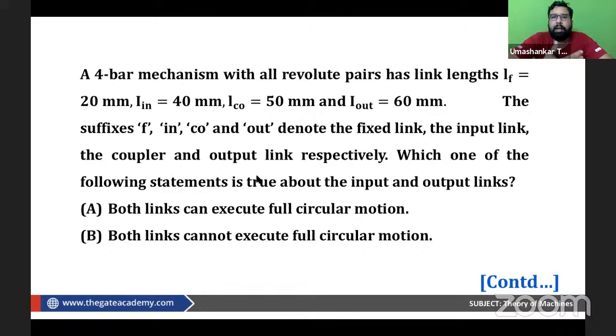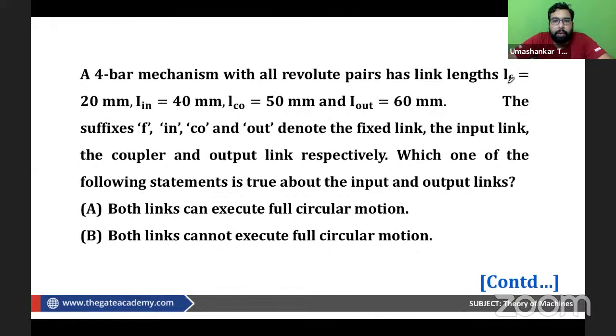But this is just like you see, we are trying to see for yourself, or you must also try to see where your practice stands. A 4-bar mechanism with all revolute pairs has links LF, LIN, LCO, L output.